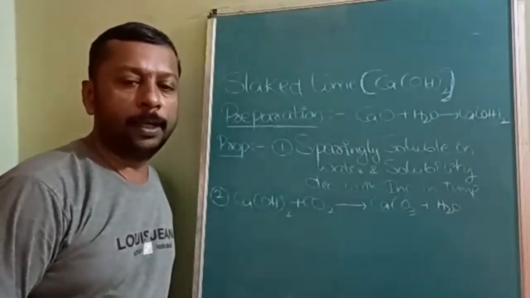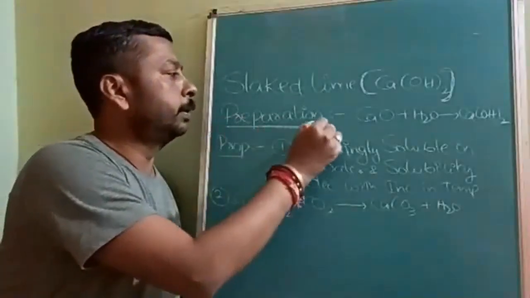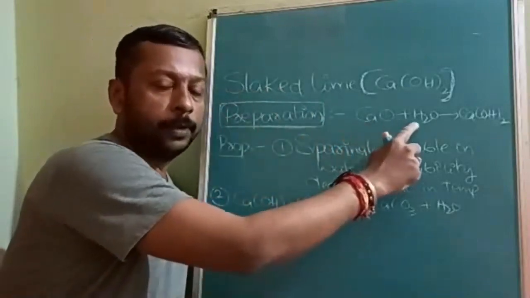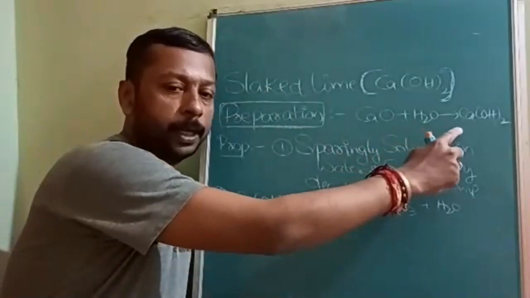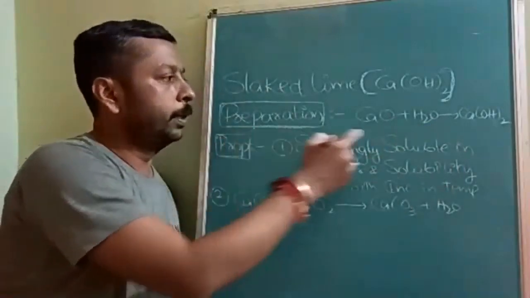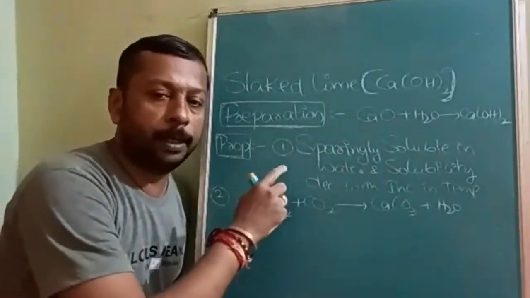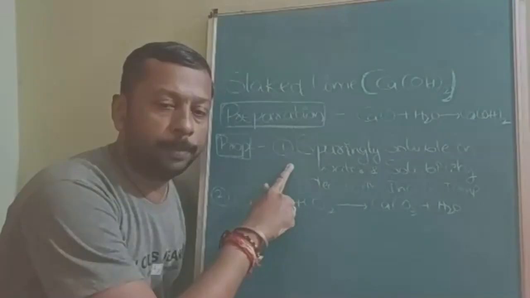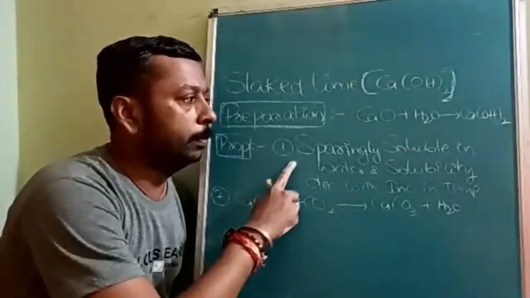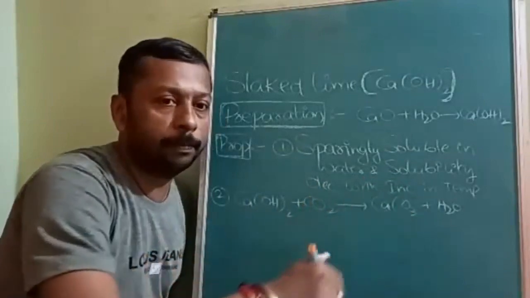Next one is slaked lime. The preparation method: calcium oxide when treated with water forms calcium hydroxide. This is a simple preparation method, not much important. Properties, I am reading out, listen carefully. Sparingly soluble in water, and solubility decreases with increase in temperature.